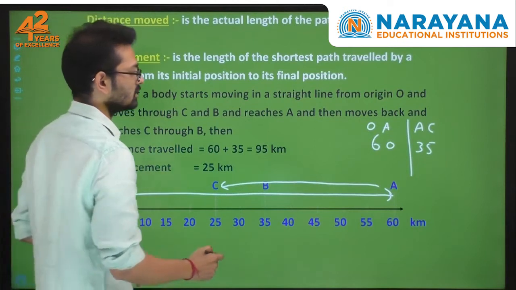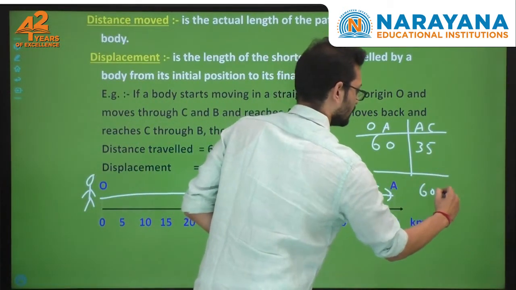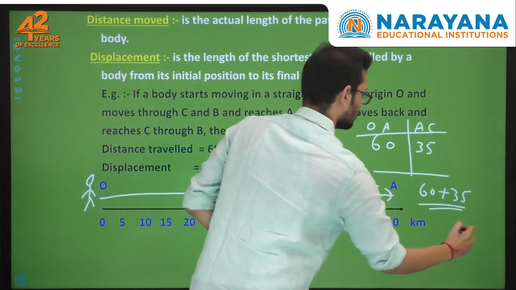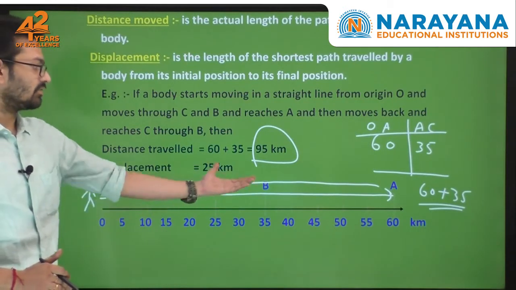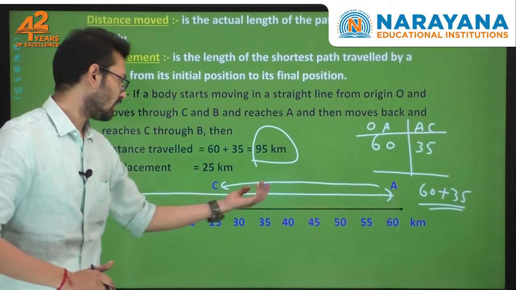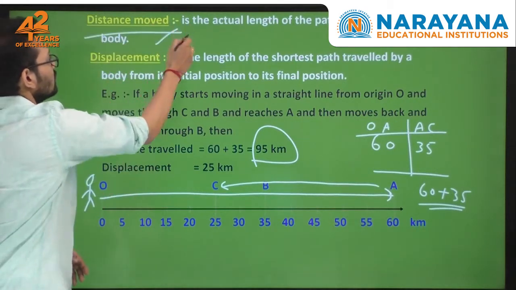So his total distance is each and every path he has traveled, 60 plus 35. So you get 95 kilometers. He has traveled 95 kilometers from O to A and then back to C. This is in terms of distance.